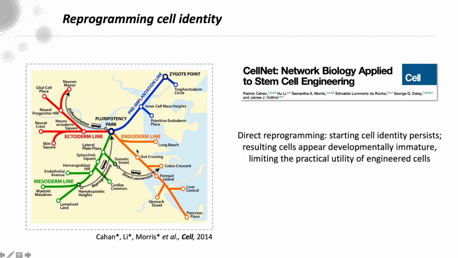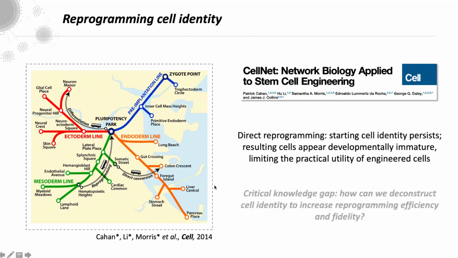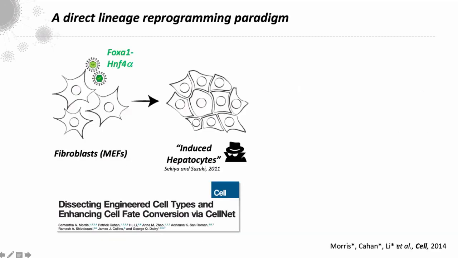We found that cells differentiated to target cell types looked to be developmentally immature. When we tried to take fully differentiated cells and convert them directly to another differentiated cell type, they also appeared developmentally immature, even though we were avoiding these developmental states. So this limits the practical utility of these engineered cells, and we have this critical knowledge gap, and that's how do we deconstruct cell identity to increase reprogramming efficiency and fidelity. So we're really looking at the fundamentals of cell identity in this talk.